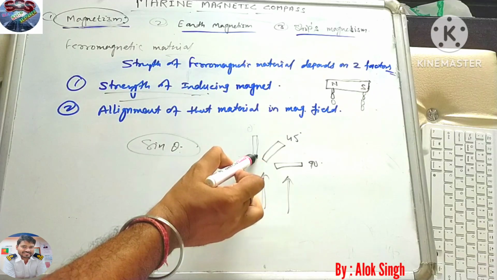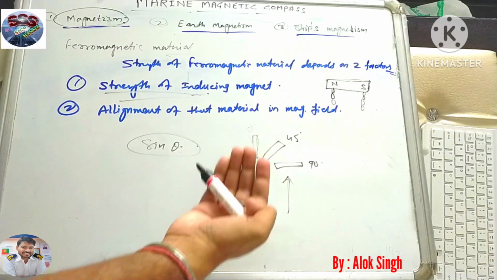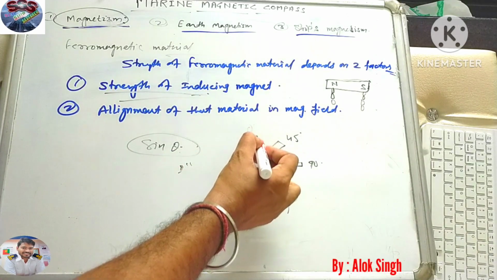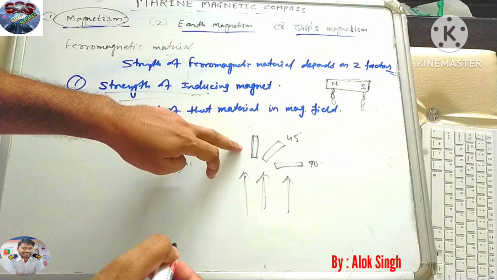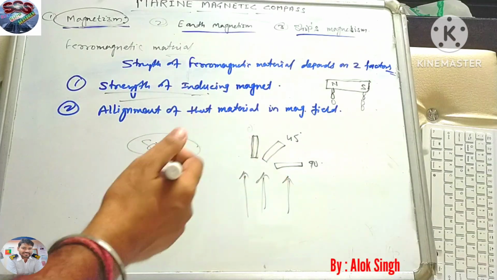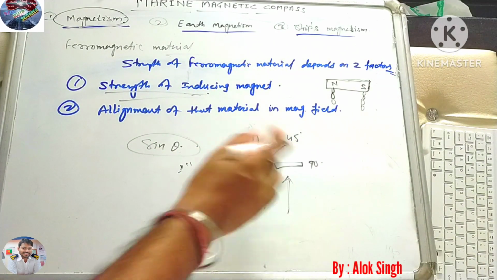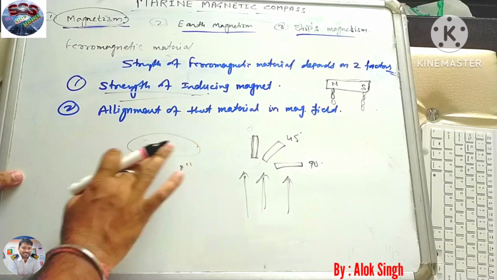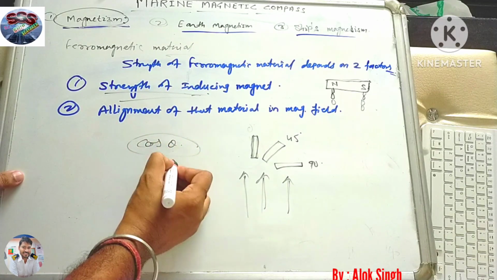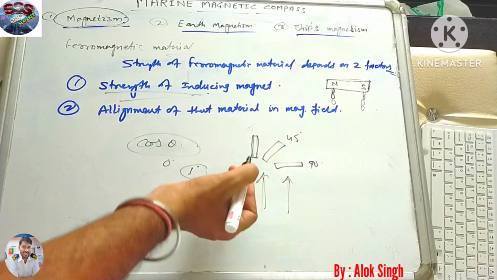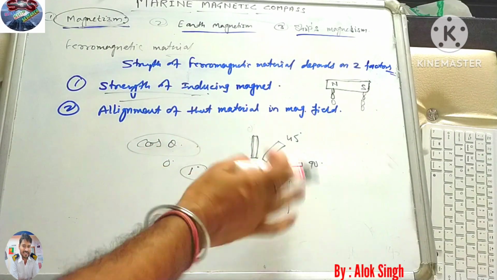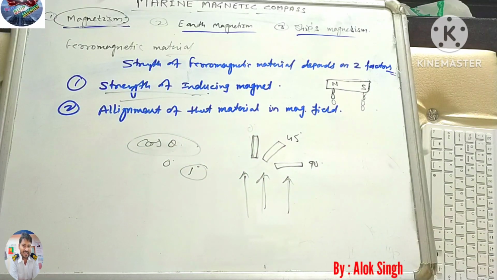Suppose you are putting this one in this direction and your magnetic field is like this, so it means cos 0. Oh sorry, this is not sine here, it is cos theta, because cos 0 is 1. So the maximum induction will take place in this direction. We call this end-on direction or broadside direction, we'll discuss later. So according to cos theta, the induction depends on the ferromagnetic material.